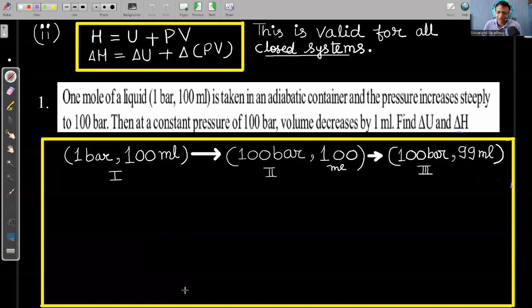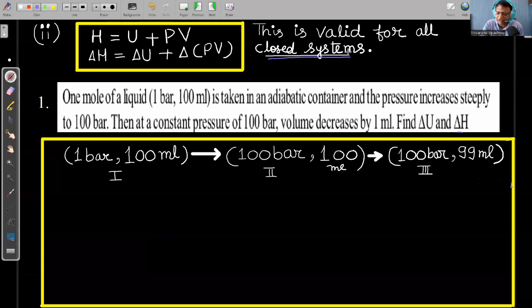Now, the second point is the relation between enthalpy, internal energy and pressure-volume energy. For any substance, this formula is valid: the total change in enthalpy is equal to the total change in internal energy plus the total change in pressure-volume energy. This is valid for all closed systems, right?